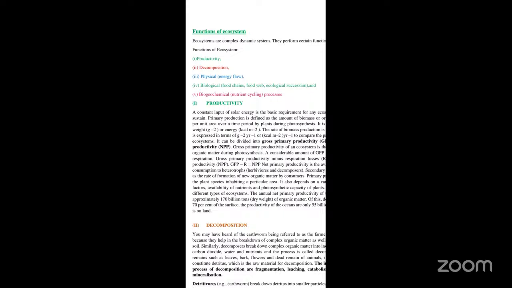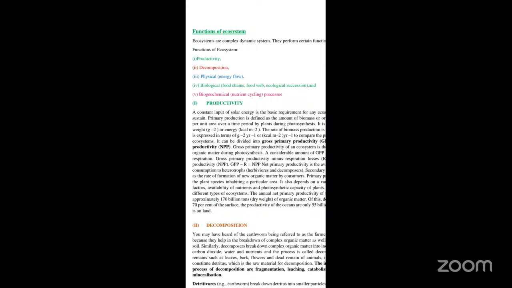But when you talk about secondary productivity, the consumers come in. Whatever new organic matter they produce is called secondary productivity.